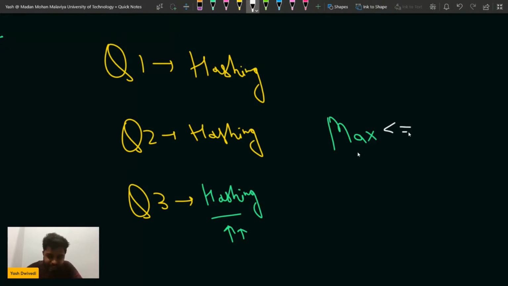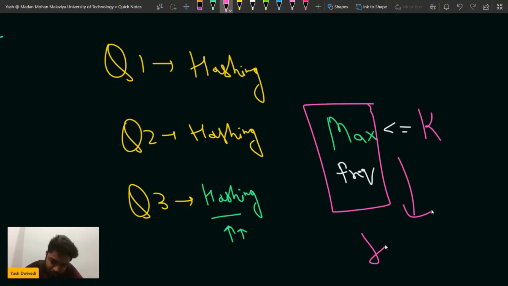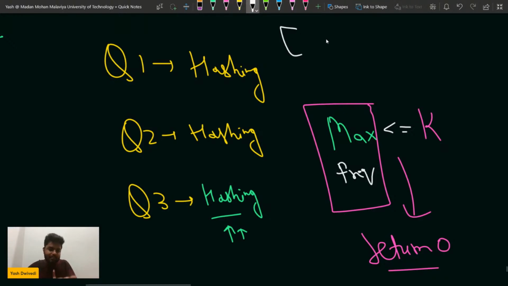So basically I'm saying that I'm iterating over the map, and if the maximum frequency in the map is lesser equal to k, then in that case I don't need to remove anything. Then I will simply return 0. Do you agree with me on this point, guys? Let's say I'm storing all the frequencies of the elements as 5, 10, 15.